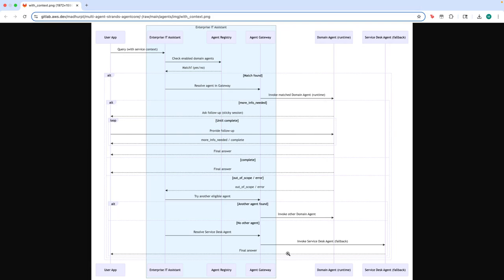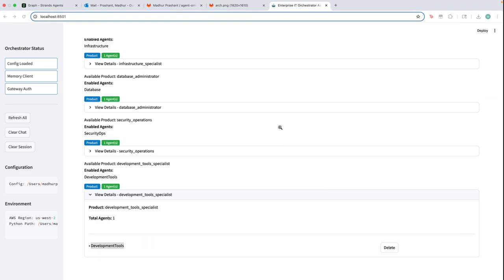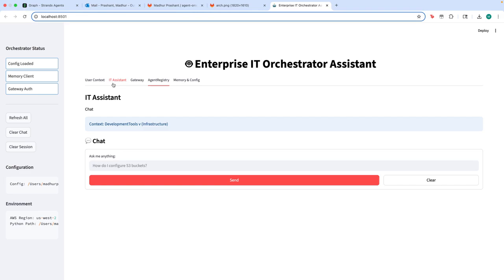If the domain agent does not know the answer to the question, then it will give out a signal that will give the orchestrator system a hint that, hey, now I want to reason through and check what are the other agents within the gateway that can answer that question. So all of these flows are managed, and let's actually take a look at that in action.